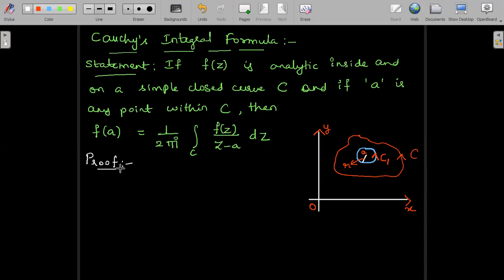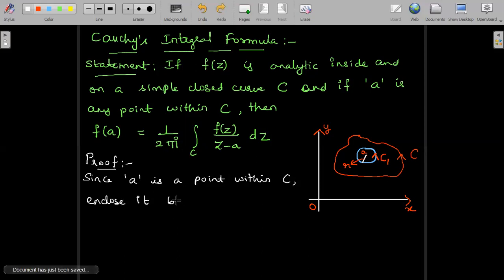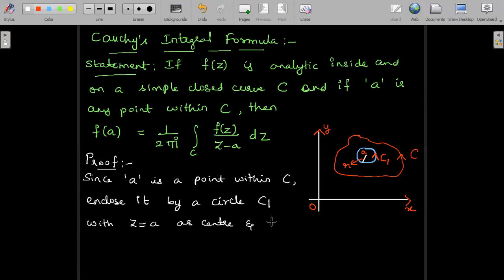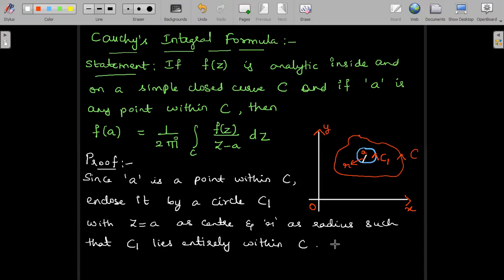Now we will just mention the same thing. Since a is a point within C, enclose it by a circle C1 with z equal to a as center and R as radius, such that C1 lies entirely within C.